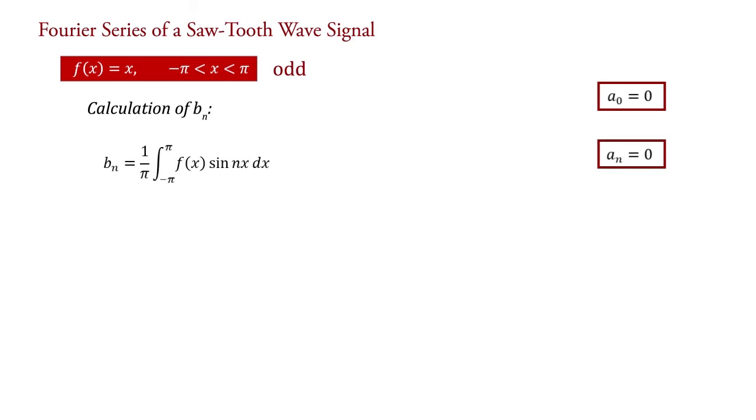bn = (1/π) ∫ from -π to π of f(x) sin nx dx, which is equal to (1/π) ∫ from -π to π of x sin nx dx. Here the value of f(x) is x. Now this is odd and this is also odd. Therefore, integration of odd into odd, that is integration of even. So, by applying the property of even function, we have bn = (2/π) ∫ from 0 to π of x